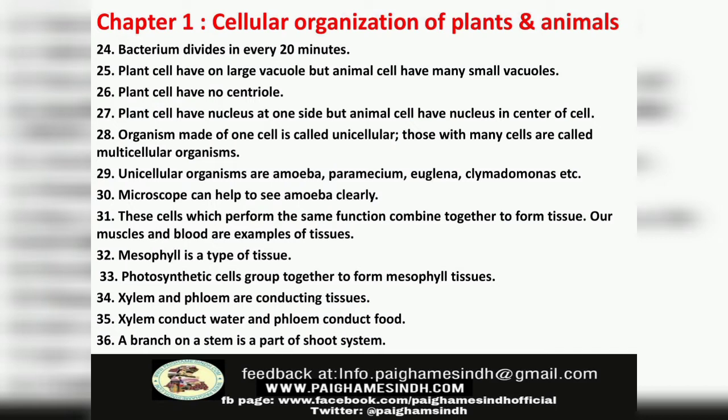Number 32: Mesophyll is a type of tissue. Number 33: Photosynthetic cells group together to form mesophyll tissue. Number 34: Xylem and phloem are conducting tissues. Number 35: Xylem conducts water and phloem conducts food. Number 36: A branch on a stem is a part of shoot system.